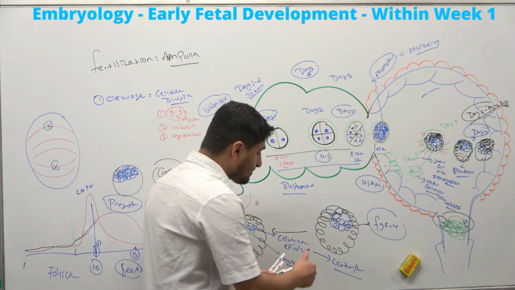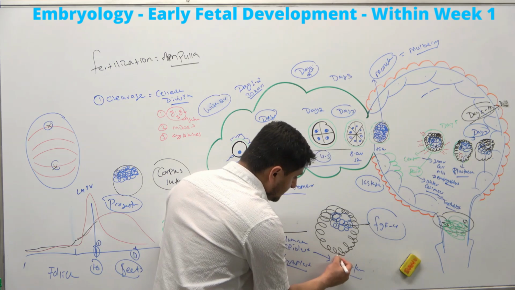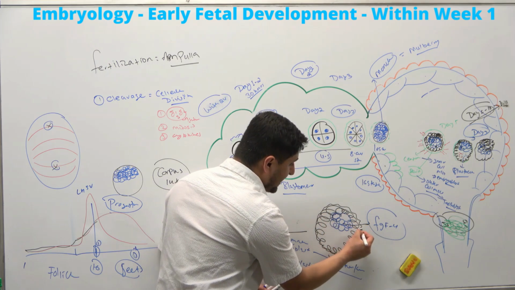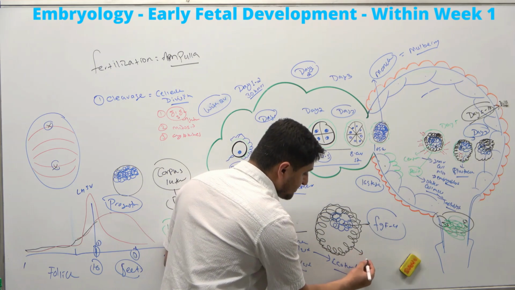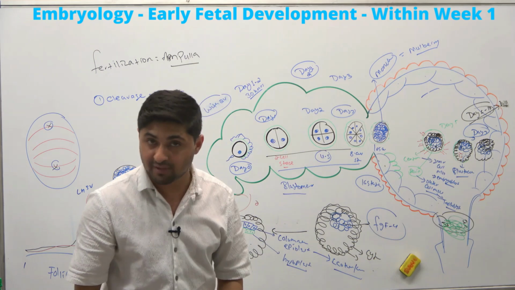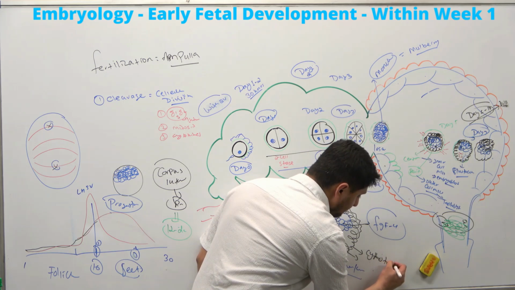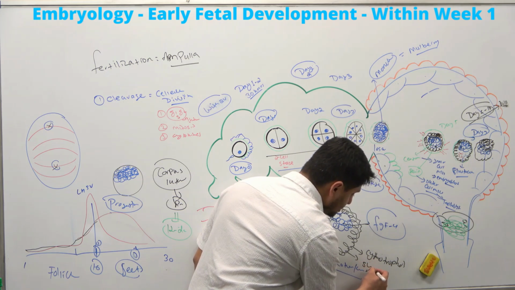They start making extra-embryonic layers, the cytotrophoblast and then the syncytiotrophoblast.